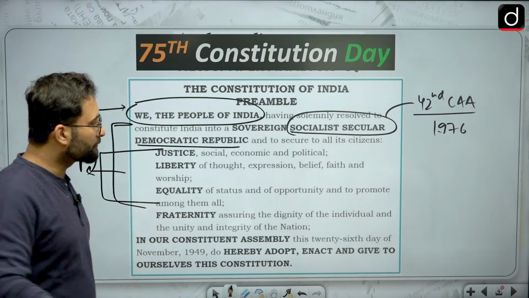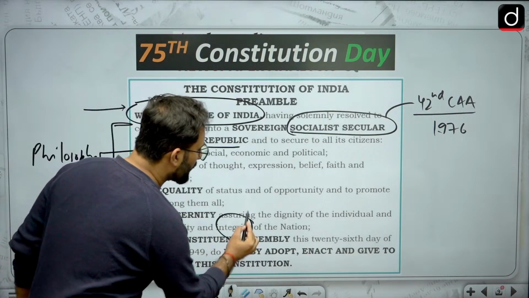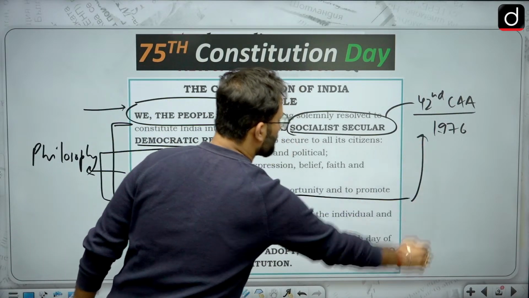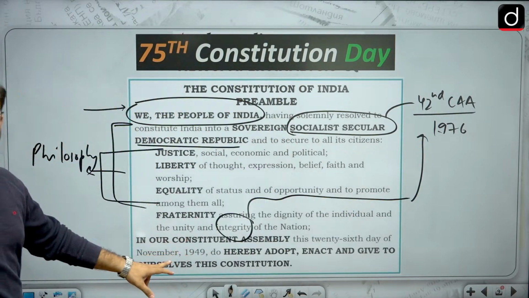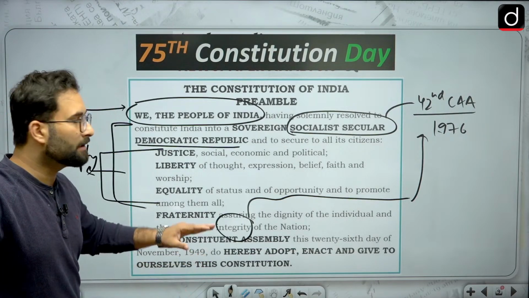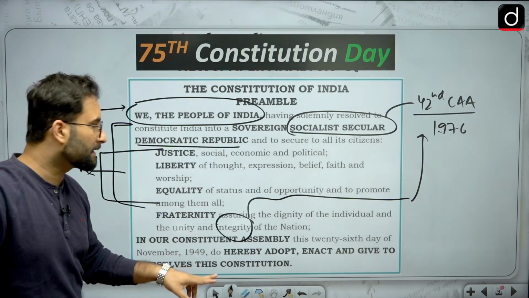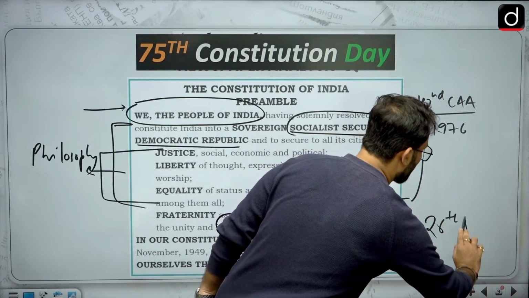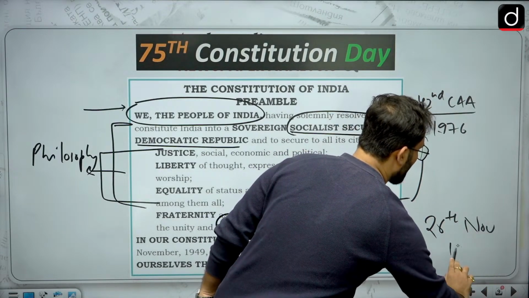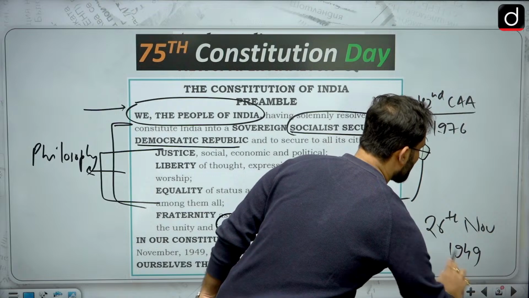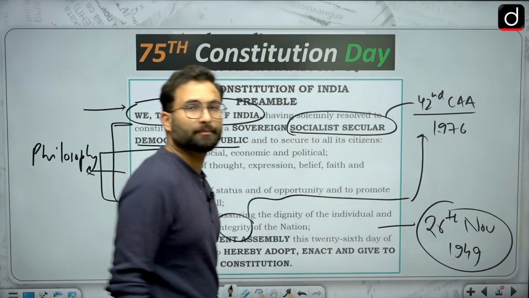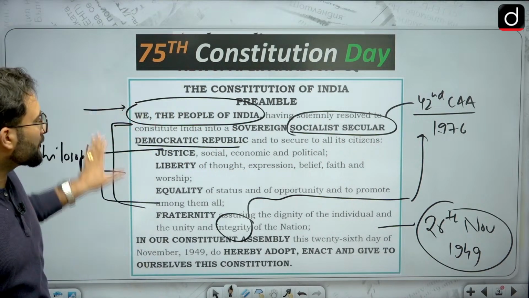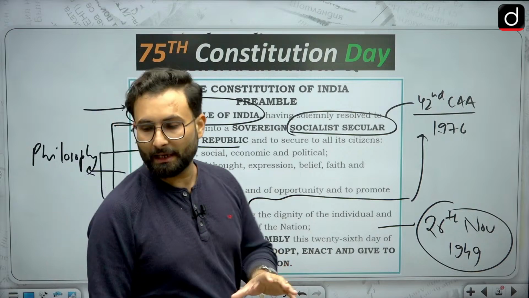And the word integrity was also added through the 42nd Constitution Amendment Act. Other than that, they tell you about the date on which it was enacted, that is 26th November 1949. That is basically your Constitution Day, 26th of November. So that is what we can gather from the preamble.